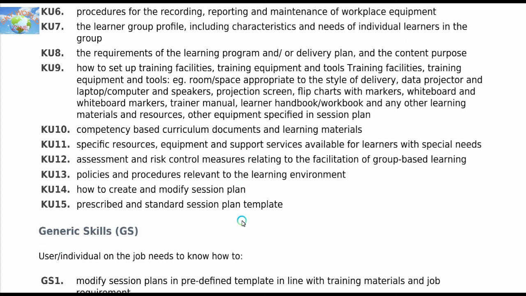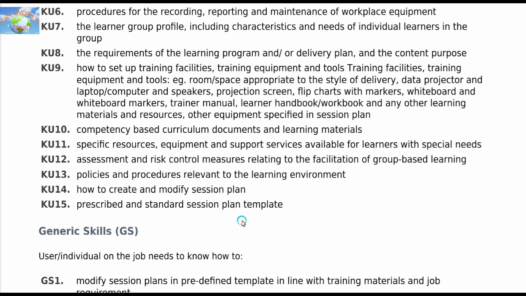Competency based curriculum documents and learning materials. So what are the documents needed to match the candidate's expectations or needs? That is competency based. Specific resources, equipment and support services available for learners with special needs. If there are any special needs required by the candidates or learners, the specific resource, equipment or support service must always be available on time. Assessment and risk control measures relating to the facilitation of group based learning.